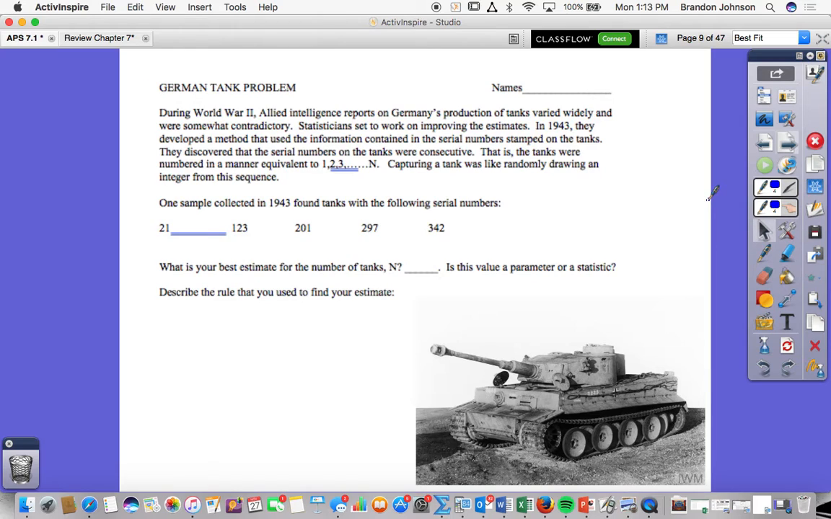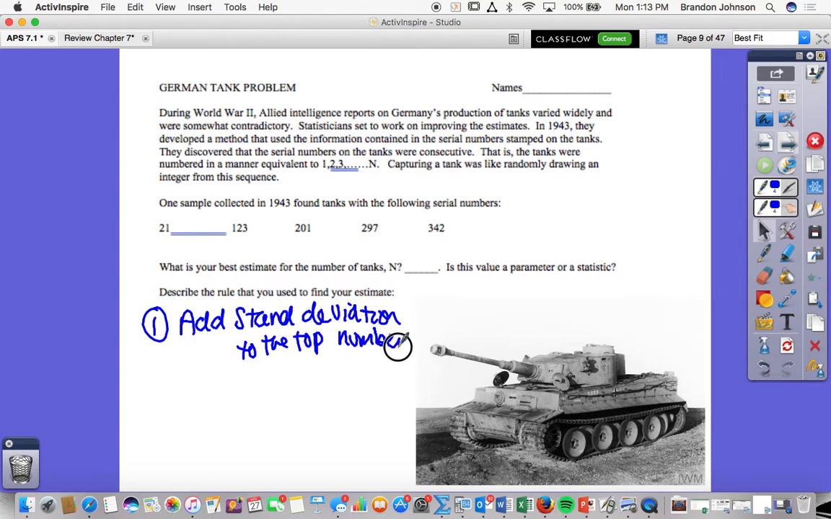Real quick, guys, could you all just explain what your rule is? Add the standard deviation of these numbers to the top or highest number. That's rule 1. You're going to be using that in just a second. Number 2, what do we get, Campbell? We took the mean of those 5 and added it to the highest number. Mean and add to high number, or max. Perfect. That's rule number 2. Y'all are going to execute that in a second.